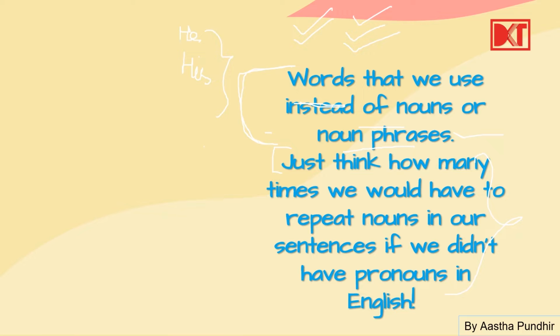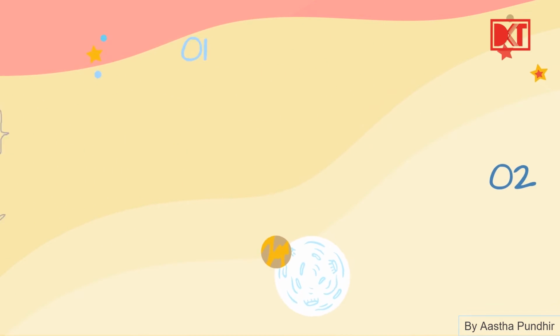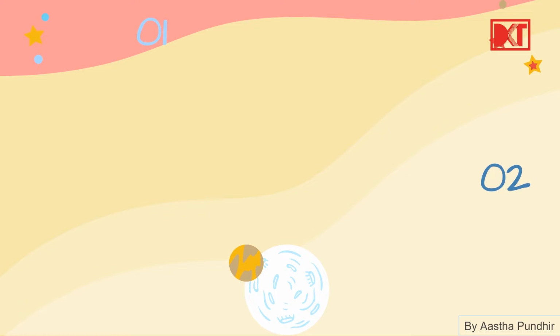You see, इतनी बार हमें वो nouns repeat करने पड़ते. क्या करने पड़ते? Repeat. The nouns we would have to repeat. But हमारे पास pronouns हैं. तो हमें repeat नहीं करने पड़ रहे हैं, and we use pronouns instead of these nouns or noun phrases. So this is the importance of pronouns in English. So now we have understood what pronouns are, and we will take a few examples so that आपको clearer understanding हो.